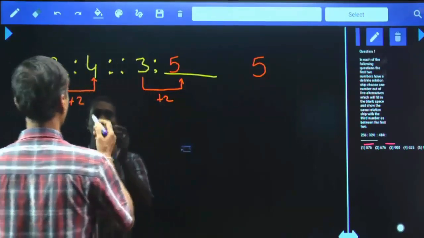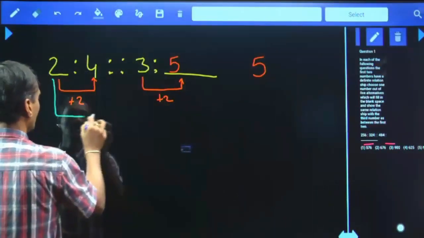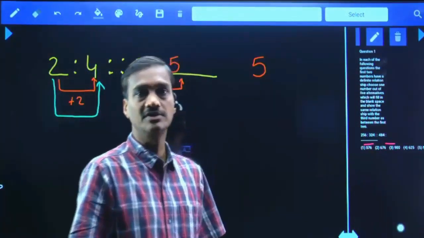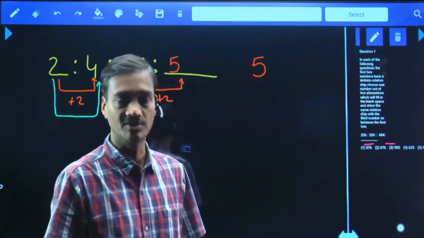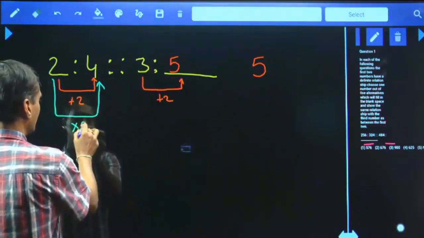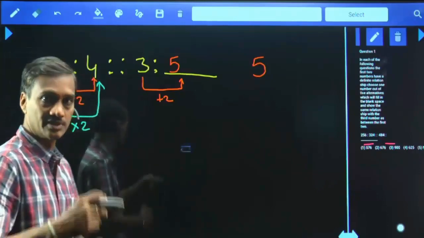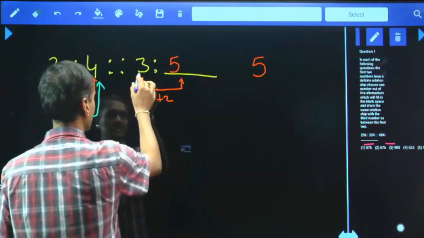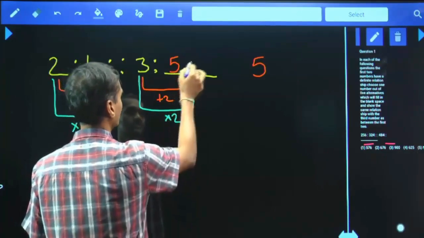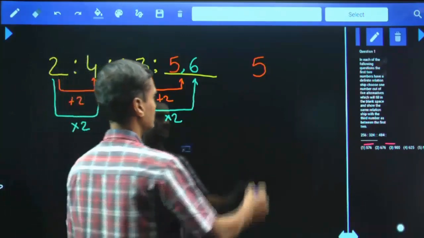Then, between 2 and 4, tell me what is the relation? After the difference in the series, tell me what is the next priority we have opted for. Now 2 and 4, how can you relate these two? In multiplication, 2 into 2 is 4. The first number is multiplied with 2 to get the next number. Isn't it? That means the number is doubled. And similarly here, this 3 must be multiplied with 2. What is 3 into 2? 3 into 2 is 6.